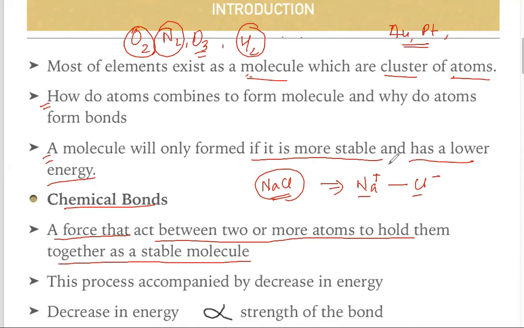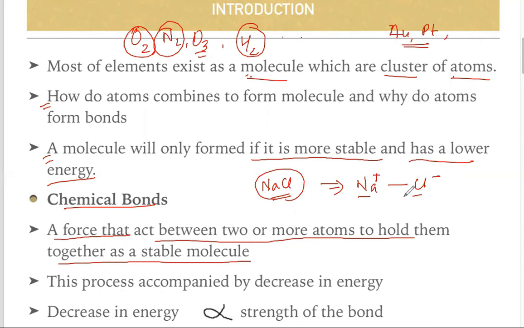So how has this sodium ion formed? There are various elements in the periodic table. On the left-hand side, we mostly find metals. On the right-hand side, we find non-metals. Generally, there is a force of attraction between elements having positive charge and elements having negative charge. As we know from physics, positive and negative charges attract each other.